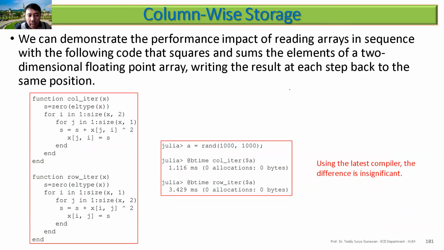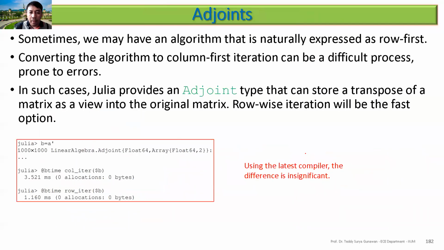Let's see the performance of reading arrays in sequence with the following. This is column iteration and this is row iteration. You can see that column iteration is faster compared to row iteration because Julia saves the array column-wise. But again, I put a note here: using the latest compiler, the difference is not that significant.